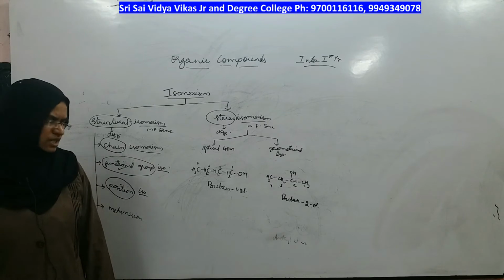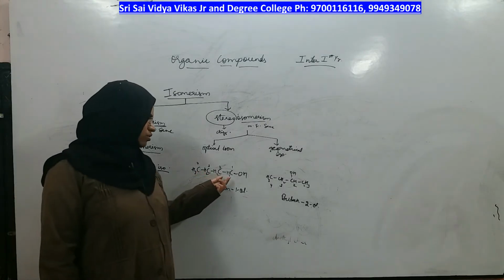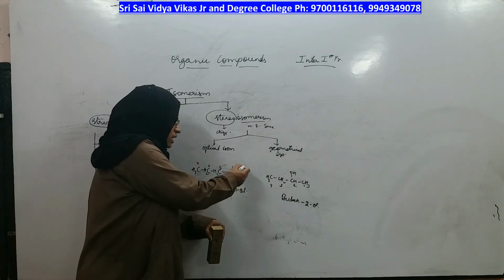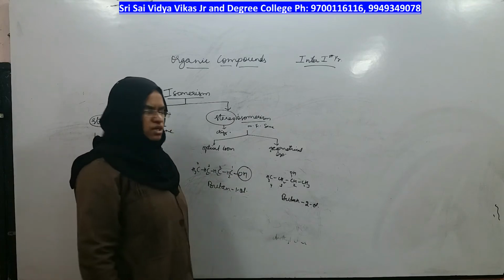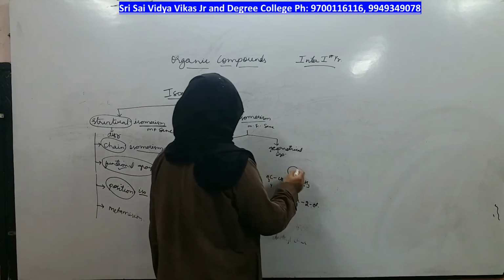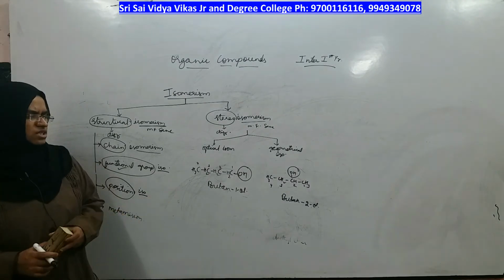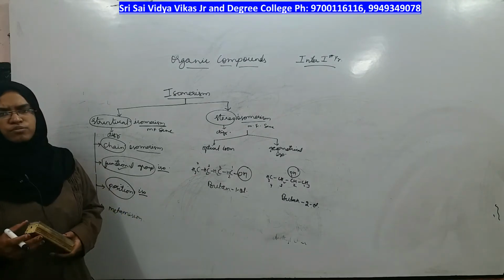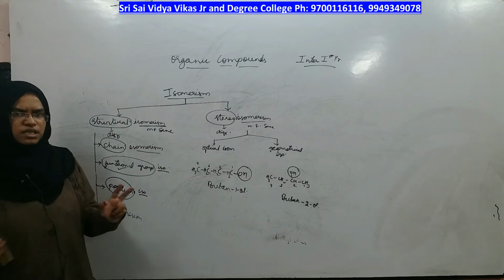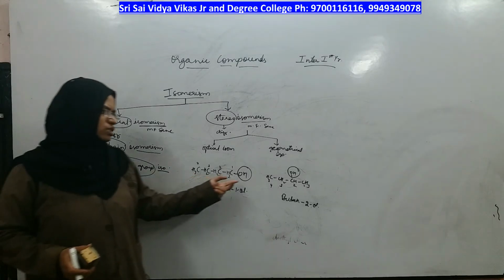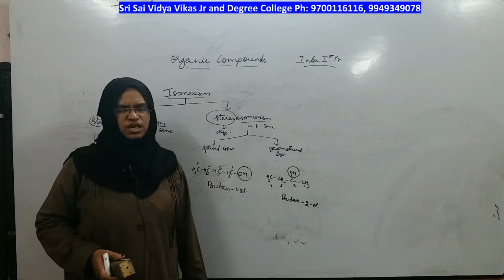Then which isomers are they? In this compound, the position of the alcohol is at the first carbon. In this compound, the position of the alcohol is at the second carbon. Only the position is changing, nothing else. So these two isomers are called position isomers.